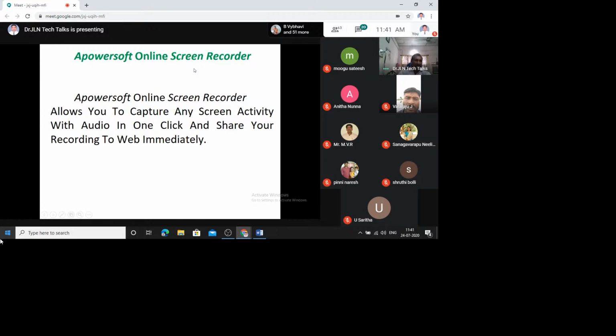APowerSoft Free Screen Recorder is an excellent free screen recording tool that enables you to capture anything on the PC screen as videos. The second feature is that you can select the standard resolution such as 1280 by 720 or 1920 by 1080, and other resolutions are also possible.